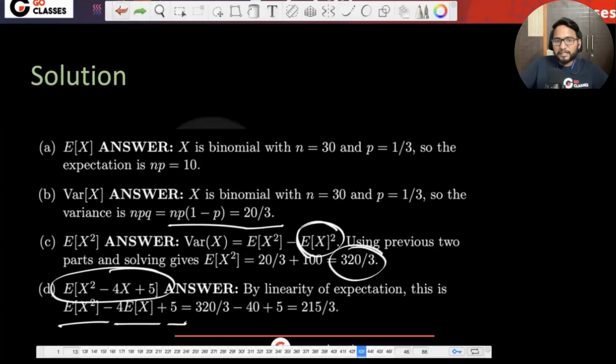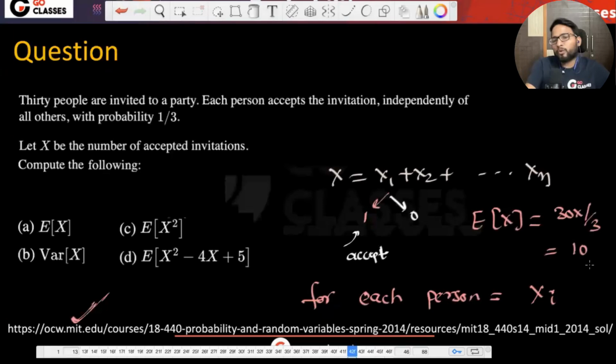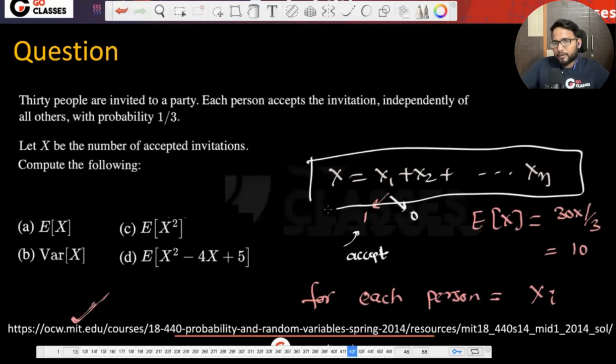ये binomial है, ये कैसे पता चला? पता करने की जरूरत नहीं है. Like, you don't need to know it. Okay, just go with the question. I mean, you should be just writing something like this. Okay, you should be writing something like this.